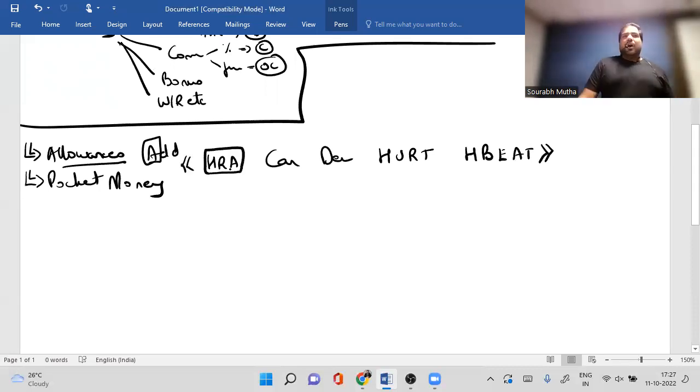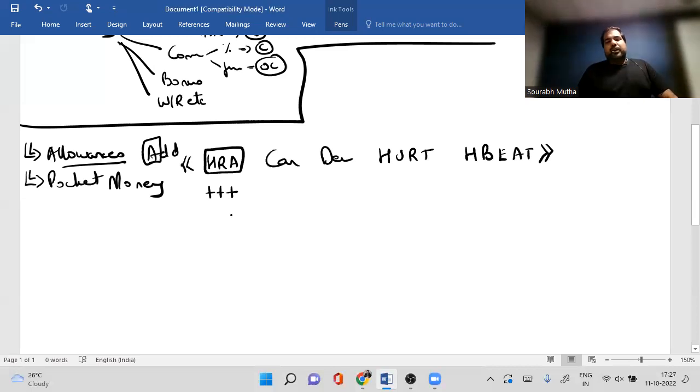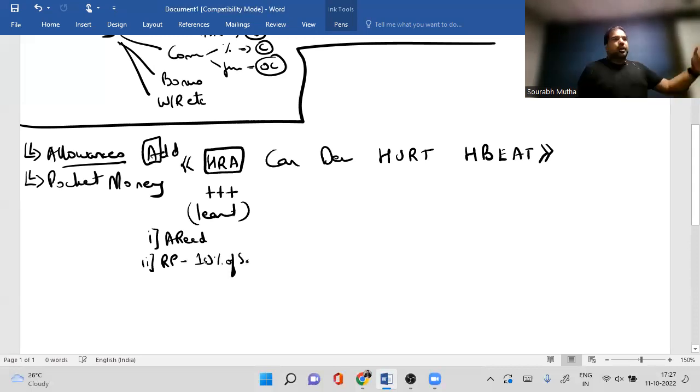HRA. House rent allowance is given to you so that you can pay your house rent. In this, guys, what will be added first? An exemption will be the least of the following. First, amount received, whatever HRA you received. Second, rent paid or payable minus 10% of salary. Excellent, guys. What is salary? Basic, DA which is retirement, and C, which is commission percentage. And third, guys, 40% or 50% of salary.